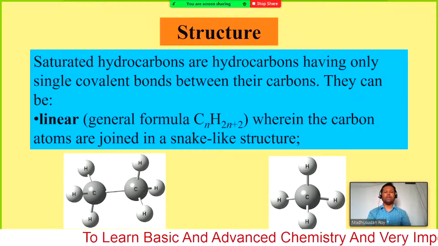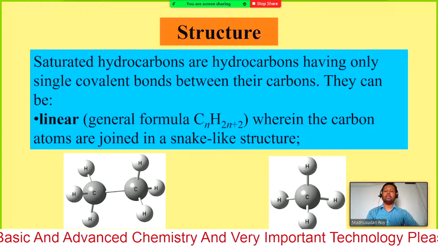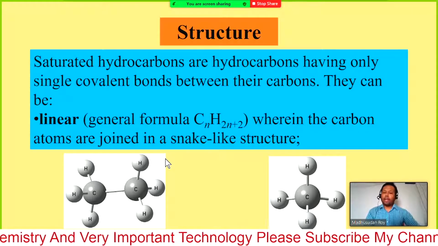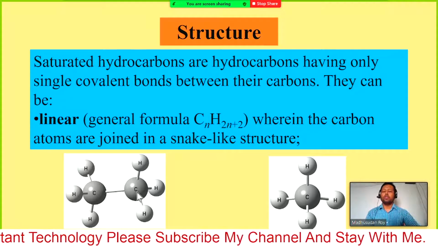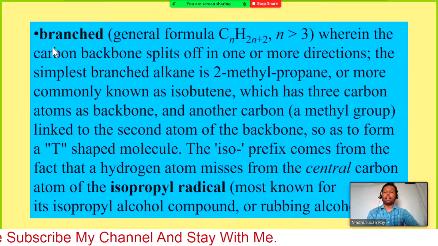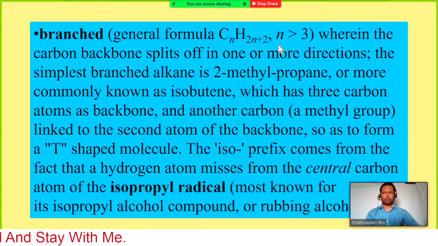By this way we can have a very long chain, or linear hydrocarbon alkane. If you have a branch, that means one carbon is attached on the side, but for a branched alkane you must have greater than three carbons.